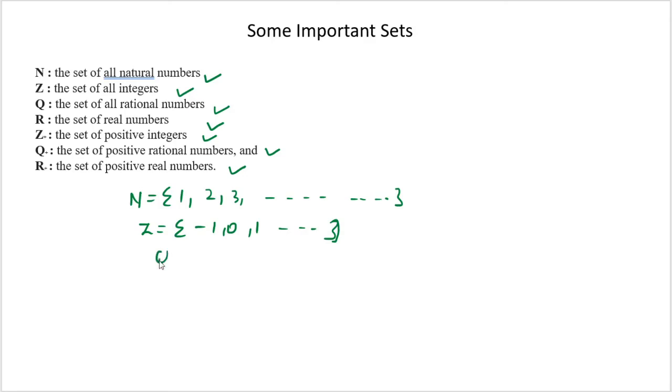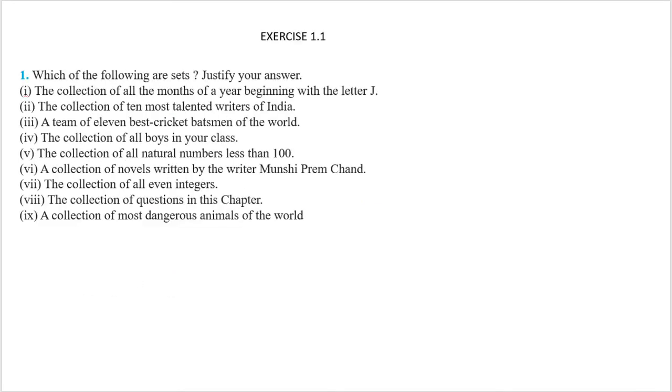And if I talk about Q, the set of rational numbers, they can be represented in the form of p by q, where q does not equal 0. Similarly, I can talk about the set of real numbers, the set of positive integers, the set of positive real numbers. Okay children, so now I am going to solve your first exercise of NCERT.